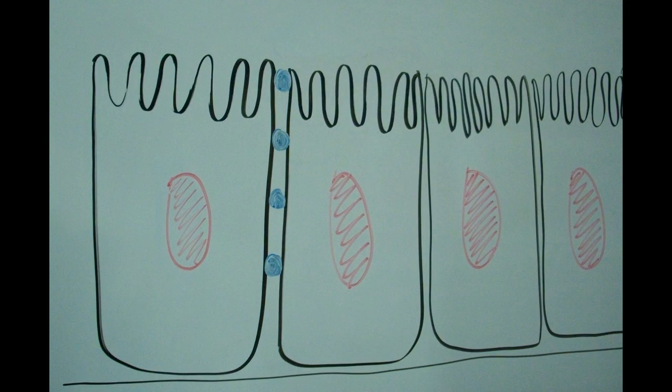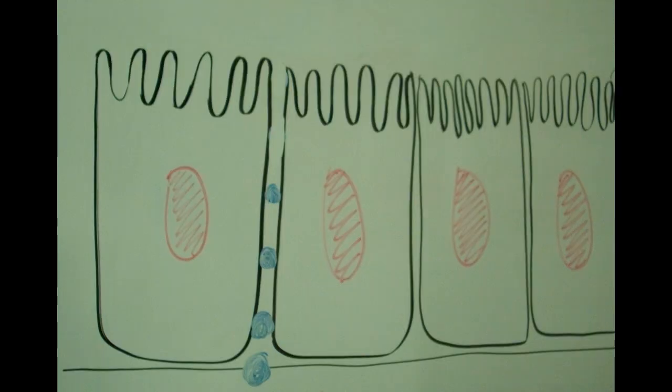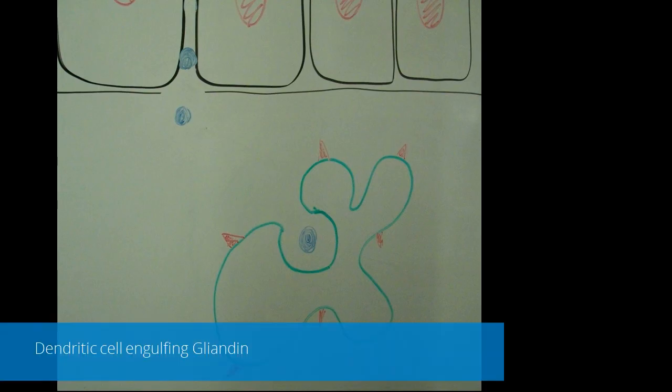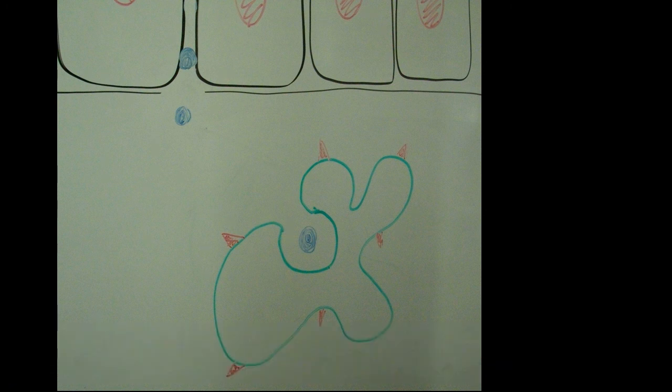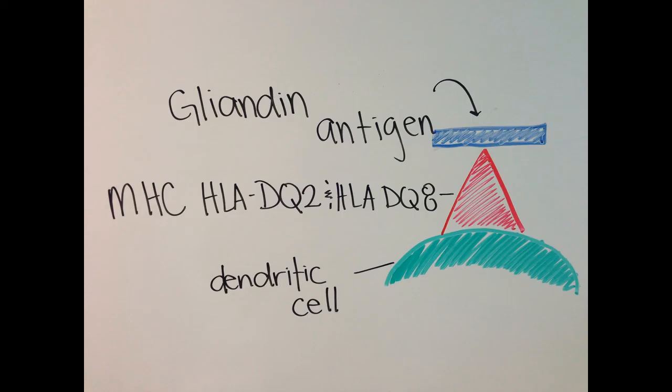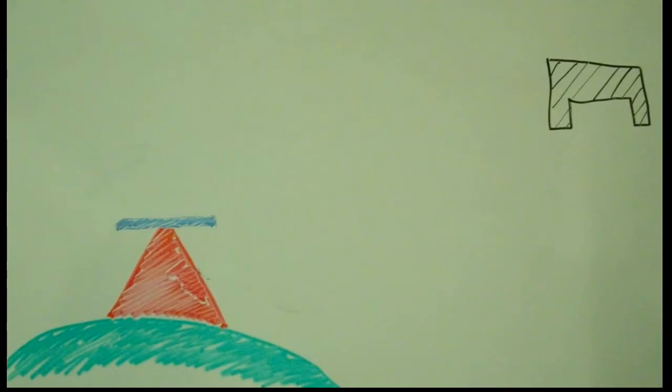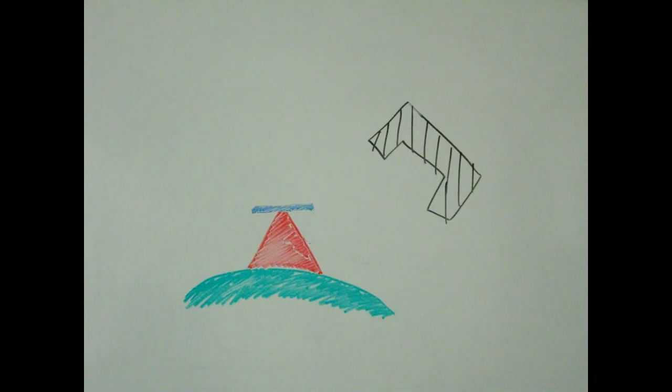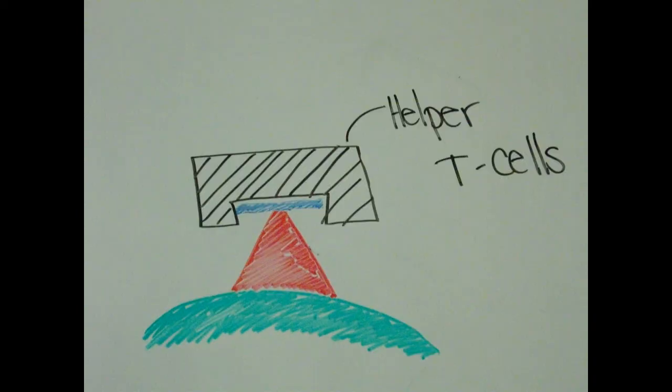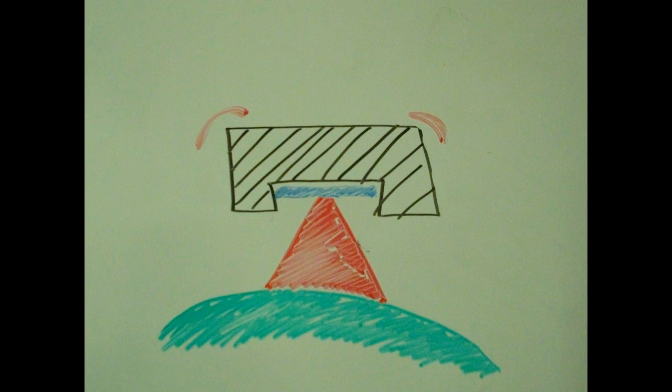This allows proteins, such as gliadin, which is part of gluten, to enter the lamina propria. Dendritic cells engulf the protein here. Persons with celiac disease have genes which code for antigen receptors that present gliadin to helper T cells. Helper T cells recognize the antigen as foreign and signal the start of the immune response.